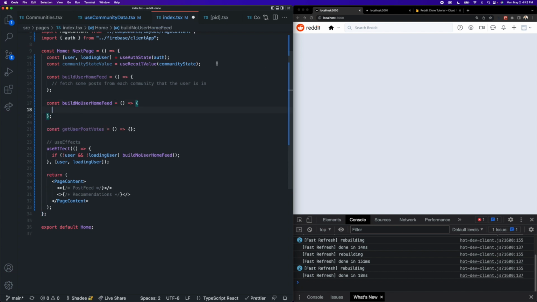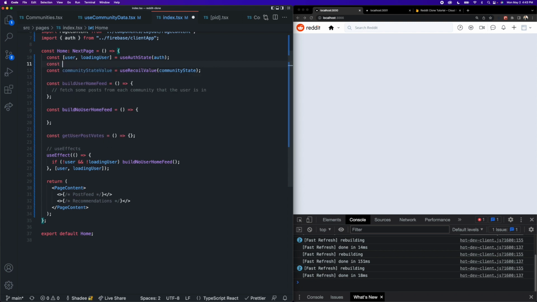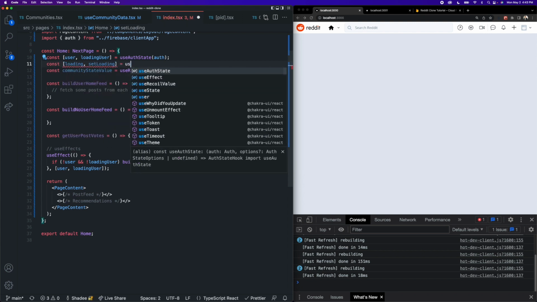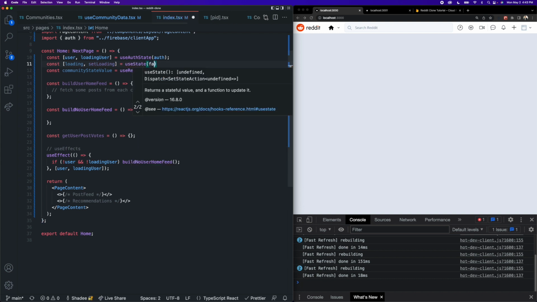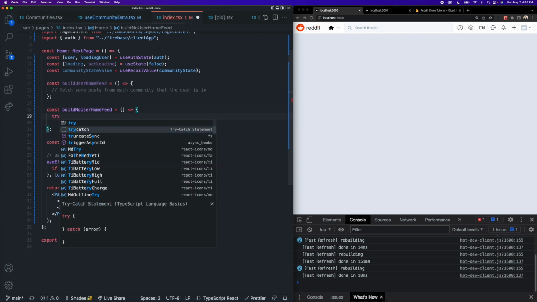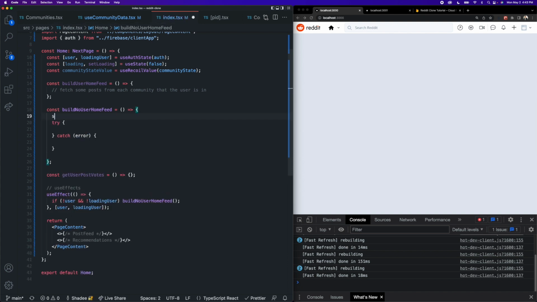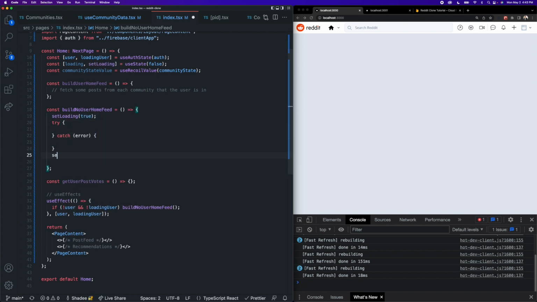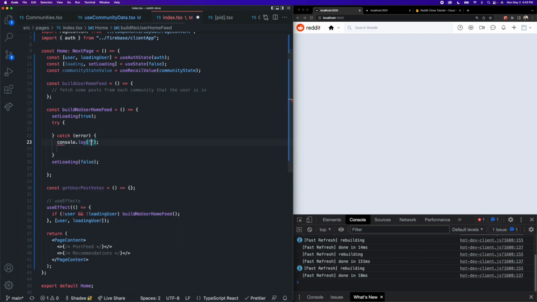So what I'm going to do is at the very top here, just below our user here, I'm going to create some loading states so that we can actually use our post loader again, very similar to how we use it inside of the community page. And I'm going to set it equal to false to start off. And inside of our build no user home feed function, I'm going to create a try catch block. And the very first thing we're going to do at the top is set loading to be true. And then at the end, we can set loading to be false, just like this. And we can log our error, build no user home feed error.